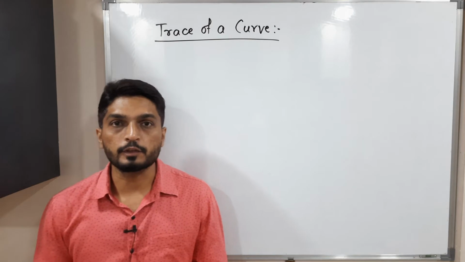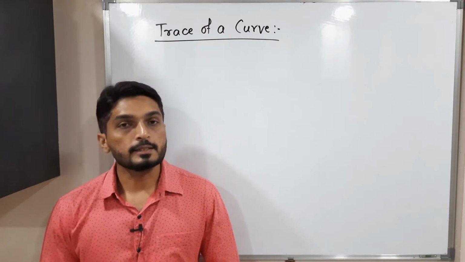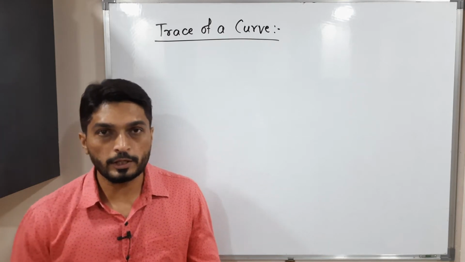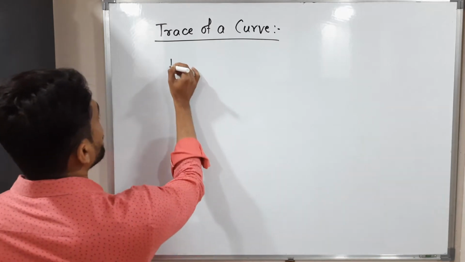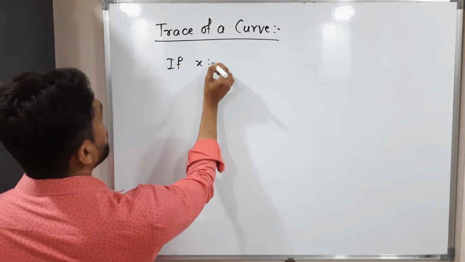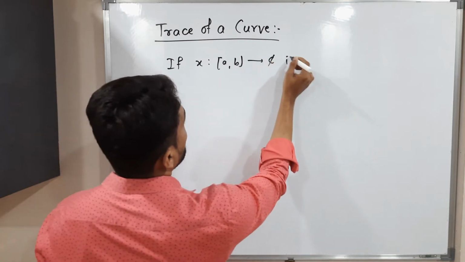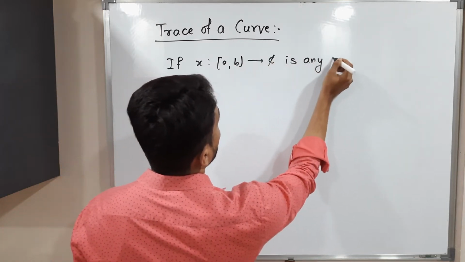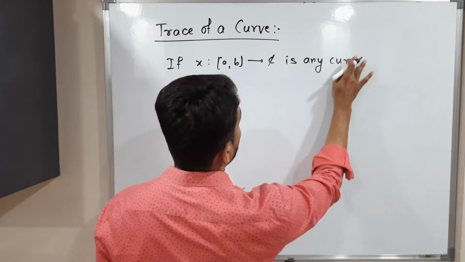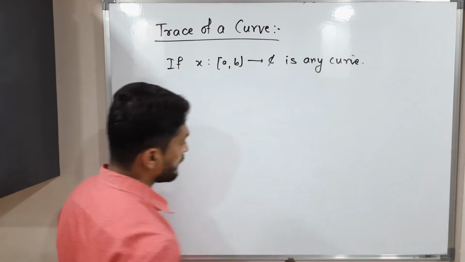So let us discuss the first concept, trace of a curve. Suppose we have a curve x. Okay, so let me mention it here. If x defined on closed interval AB to C is any curve. Okay, so suppose this is a curve we have. So let me show it here.